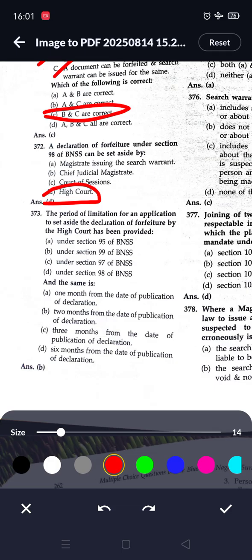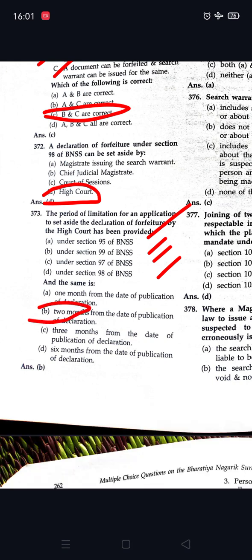The period of limitation for an application to the High Court to set aside the declaration of forfeiture has been provided under which section? The options are 95, 96, 97, 98, and the period is 1 month from the date of publication of the declaration, 2 months, 3 months, or 6 months. So the option is 2 months.